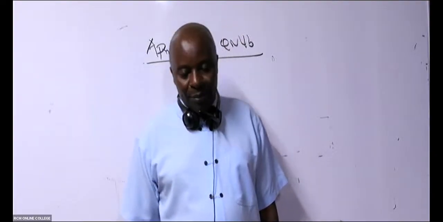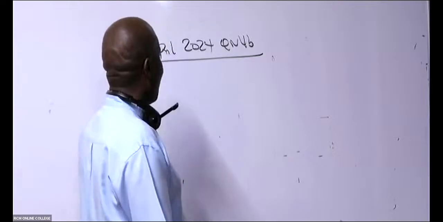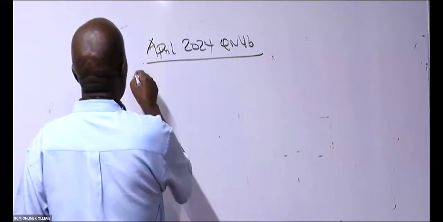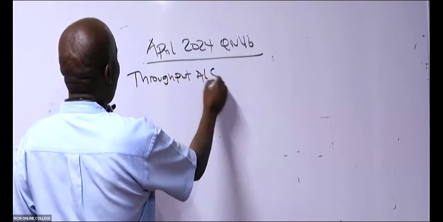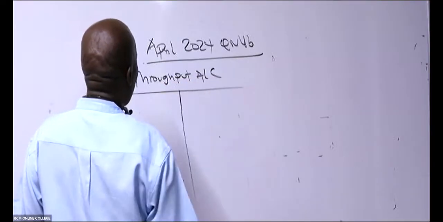All right. So let me do it now. So we start with the throughput account. So the throughput account, ladies and gentlemen, that we have here, we can see